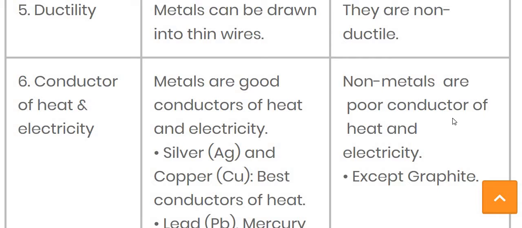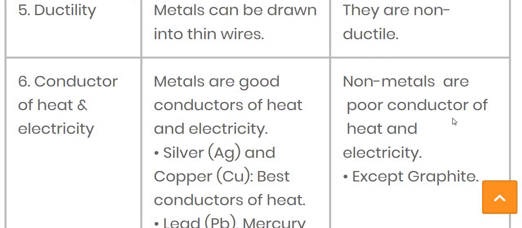The best example is our electricity wire, the copper wires. Copper is a metal, so the metal can be drawn into thin wire. The same goes for non-metals: non-metals are non-ductile, meaning you cannot convert them into thin wire.